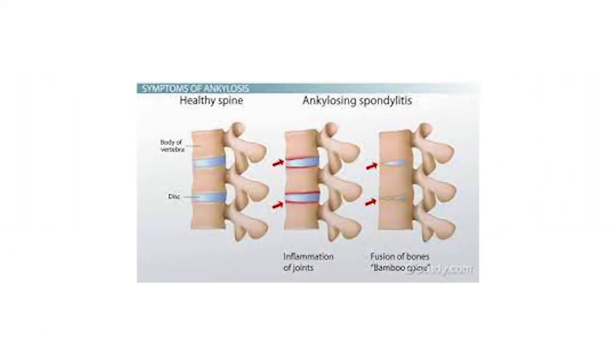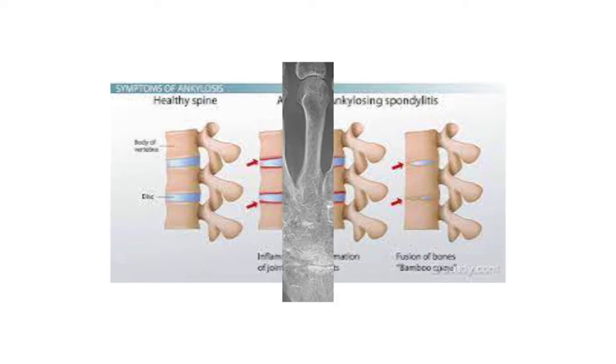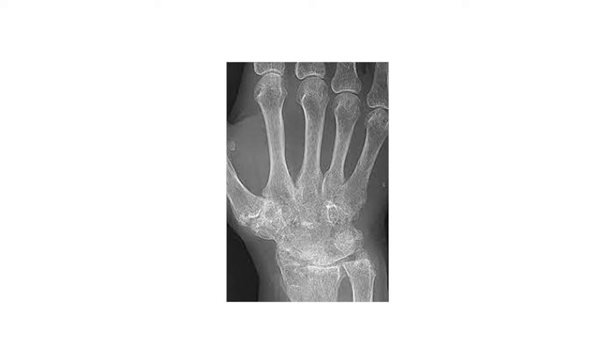Dear students, here is a good picture showing the healthy spine and ankylosing spondylosis. The first image shows the body of vertebrae, normal spine. The second image shows the inflammation of the joints, and the third image shows the fusion of the bones, bamboo type, clearly seen. This is another image of ankylosis of the wrist joints clearly seen.